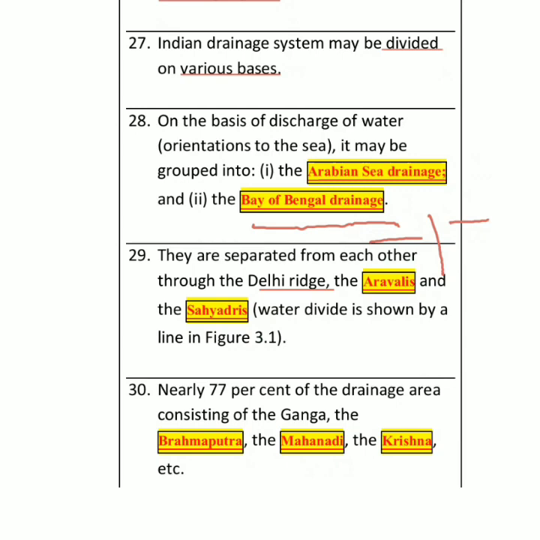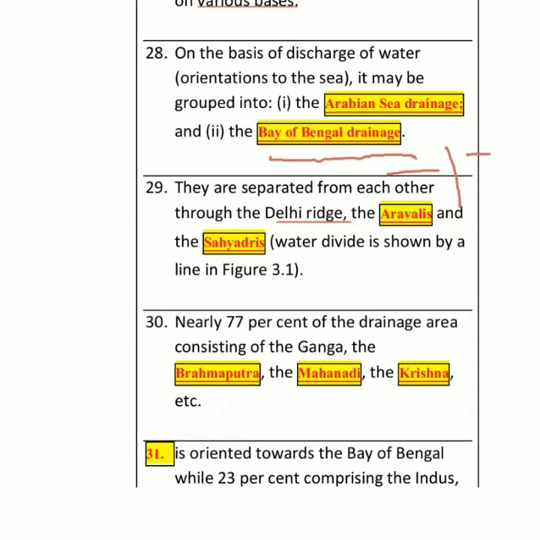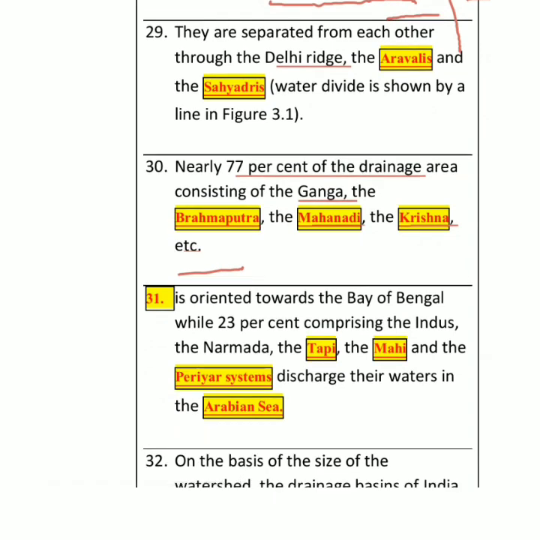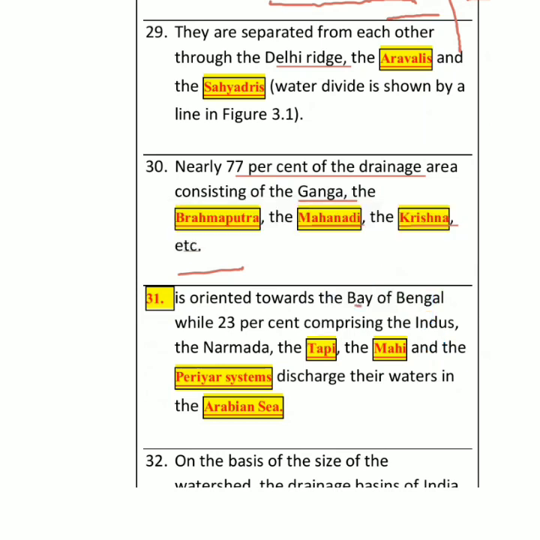Now we'll take up the maximum rivers basically. If you see, 77% of our drainage in India drains its water, even including Ganga, right? Look at Ganga, Brahmaputra, Mahanadi, Krishna, 77% of the river system drains its water in the Bay of Bengal, right? And only 23% of India's rivers drain their water in the Arabian Sea drainage, like we have Indus, Narmada, Tapi, Mahi, right?